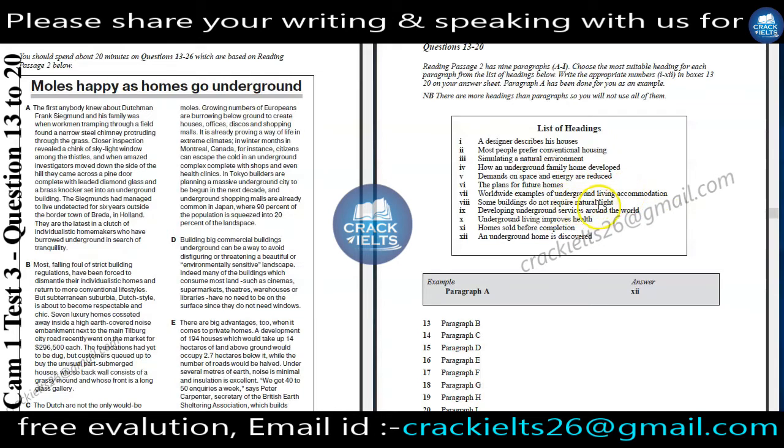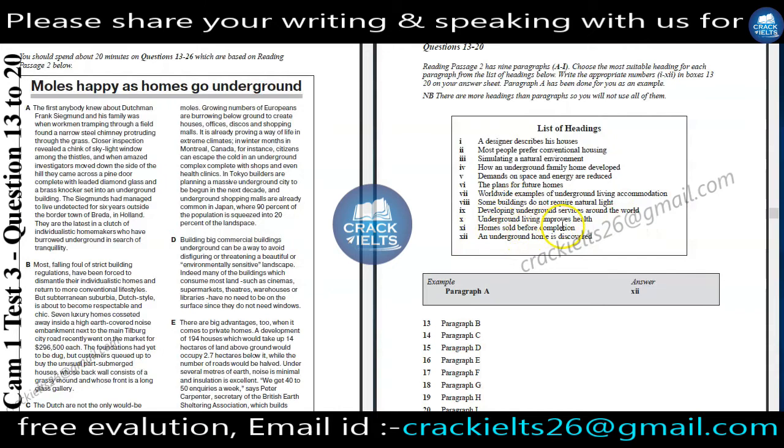Some buildings do not require natural light. Some buildings, not require, natural light: these are our keywords. Developing underground services around the world. Underground services, the world: these are our keywords.